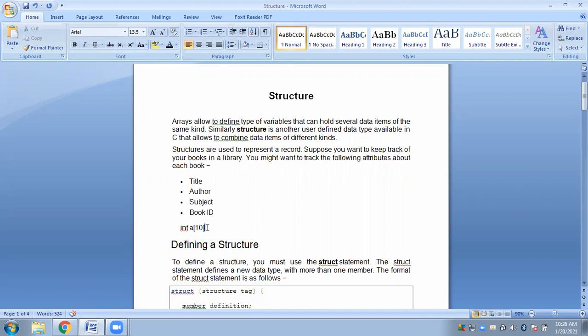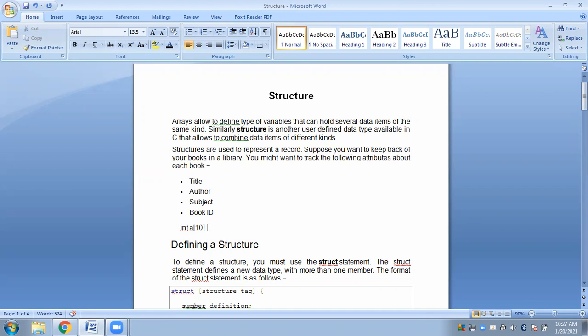Say someone is 20 years 5 months, so 20.5. However you consider it, it is up to you. But if you are to store one type of data, then you have to take an array. But if you are to store a record, meaning different types of data, when I say a record consists of different types of data.